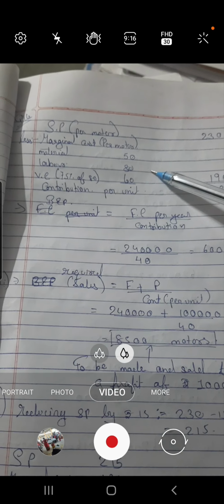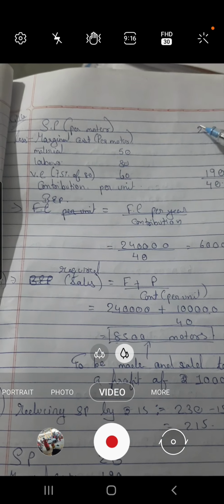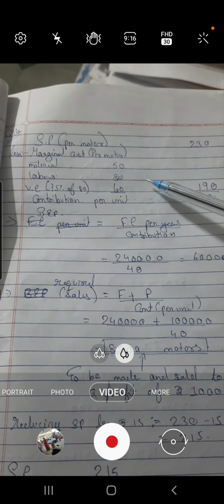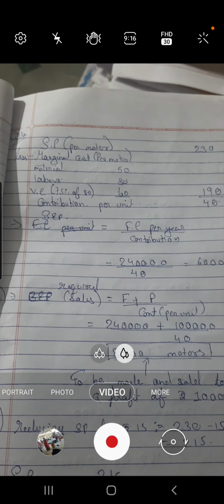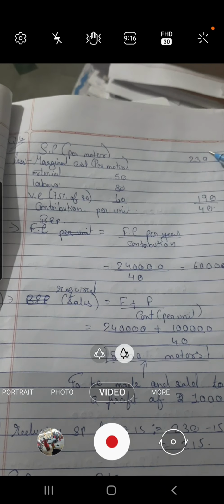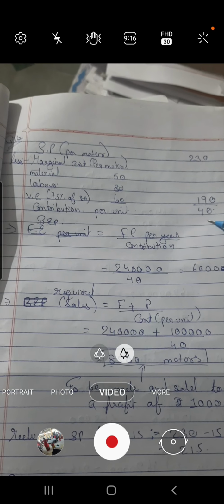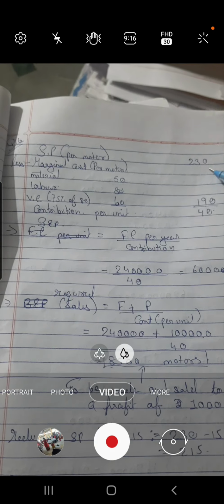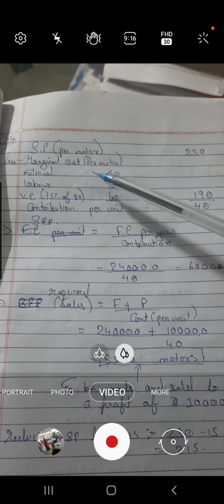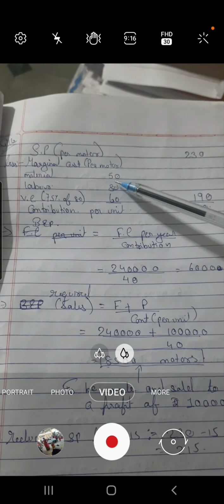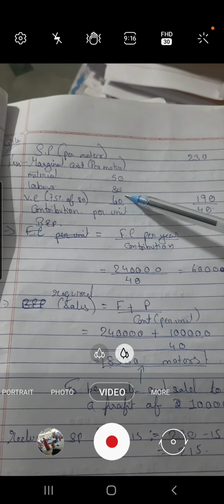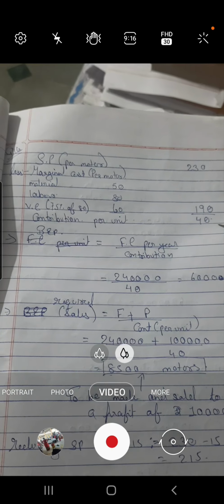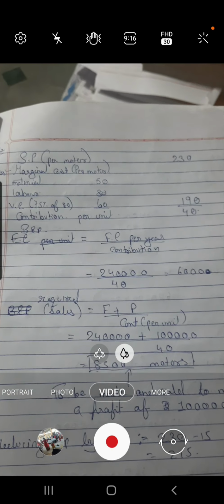Deducting the values 50, 80 and rupees 60, which total 190, from 230, we will get the answer as 40 rupees as contribution. The selling price 230 minus the marginal cost, that is material cost, labor and variable cost mentioned in the question, and you will get the answer as contribution rupees 40 per unit.